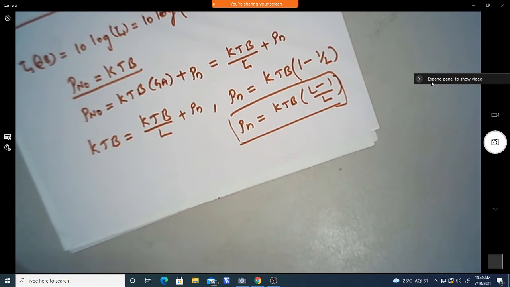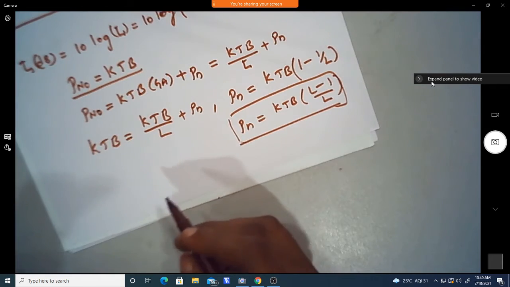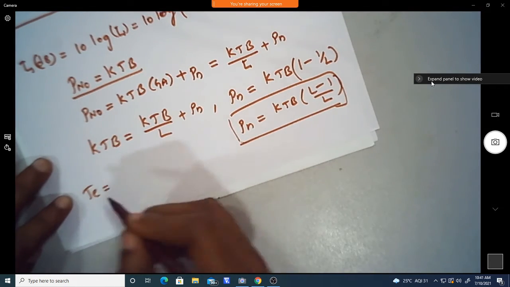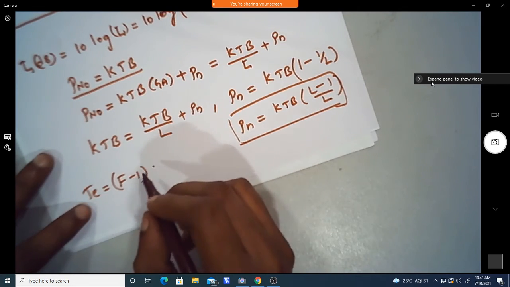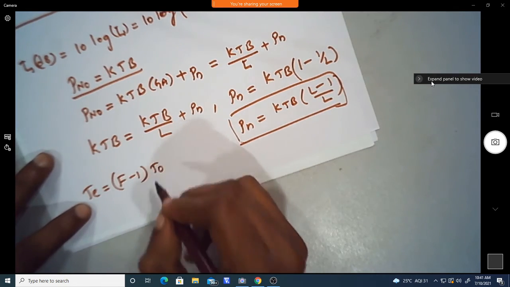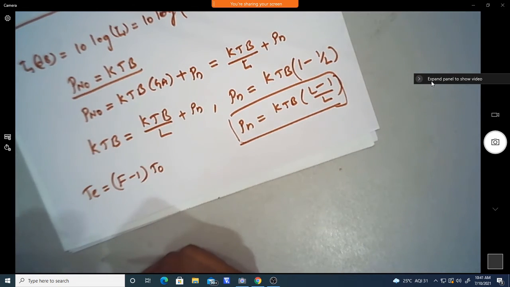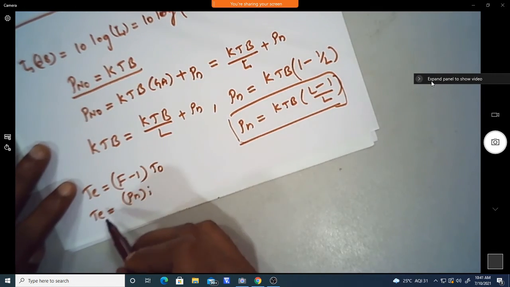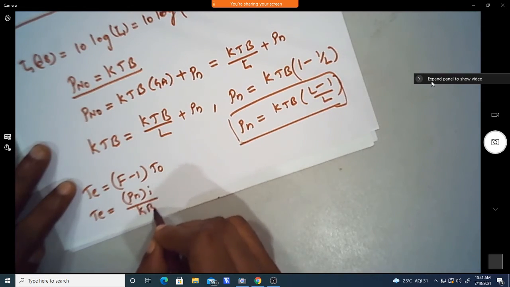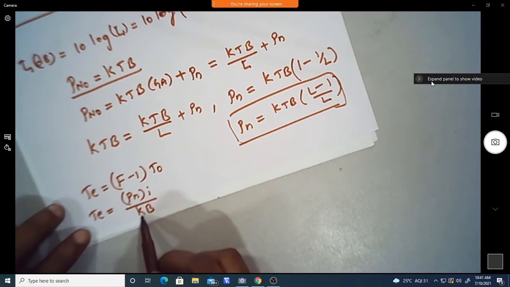Now we can define the noise figure in terms of the equivalent temperature. We know the equivalent noise temperature in terms of noise figure is F minus 1 into T naught. We can also write it in terms of the noise available at the input side: the equivalent noise temperature can be defined as the power available at the input divided by kB.